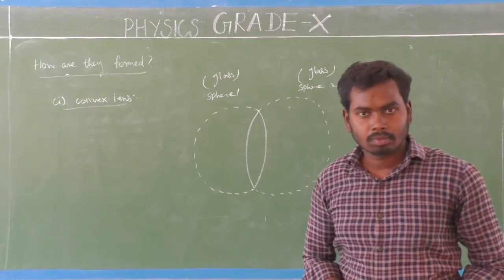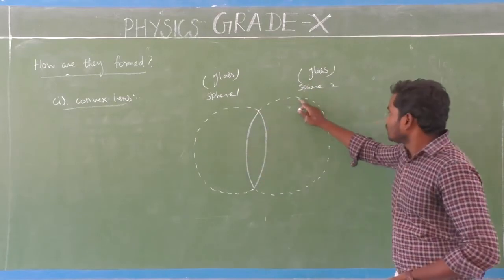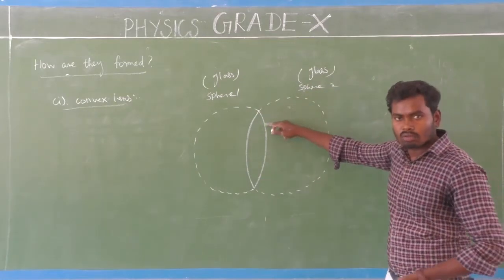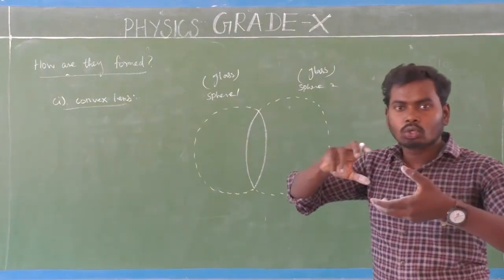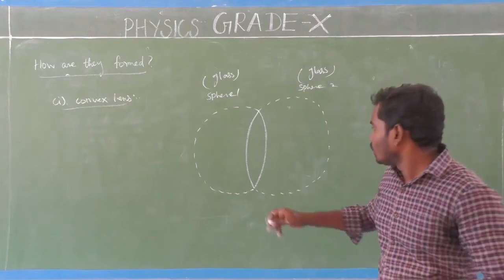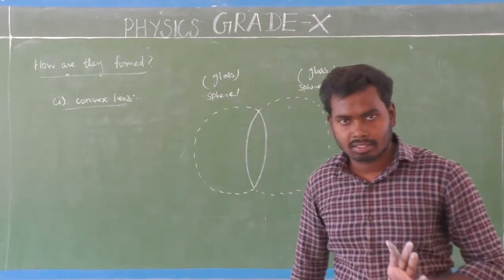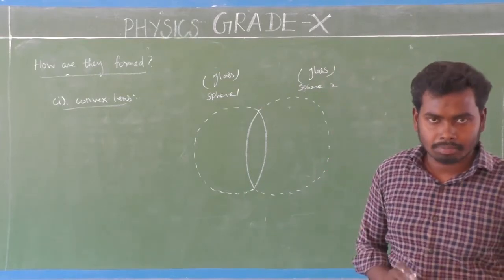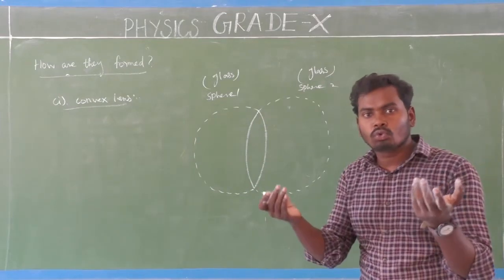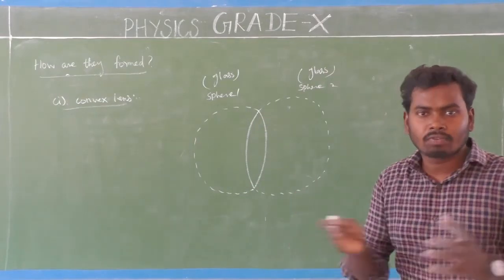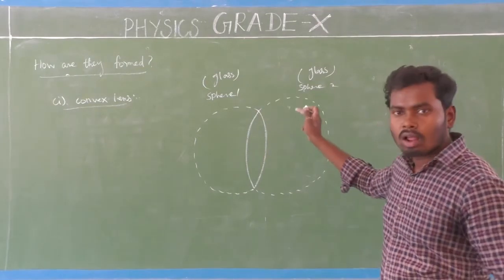Very simple, isn't it? So this is one sphere made up of glass. This is also one sphere made up of glass. So when we combine the two spheres, at the intersection of the two spheres, there will be what? A convex lens. Isn't it? Convex lens, very simple. So here the convex lens has been formed by combining two spheres, which means two spherical surfaces made up of glass. Very simple, isn't it? So this is for the convex lens.